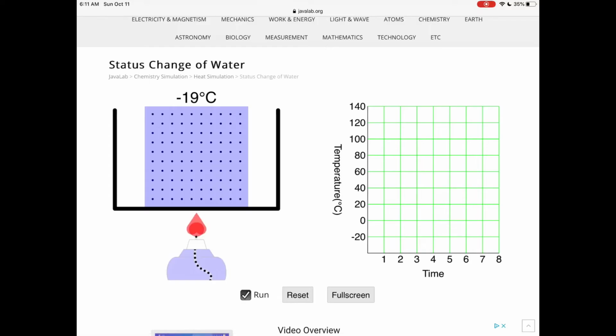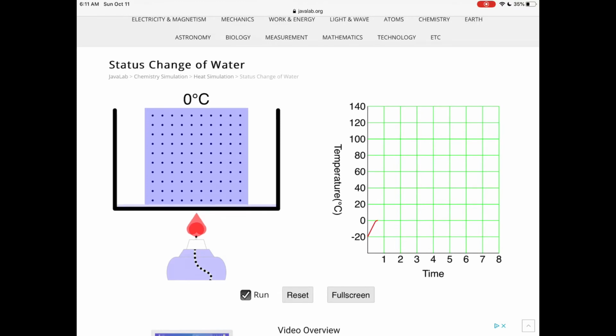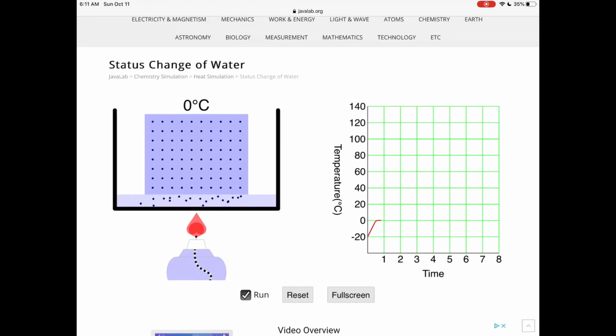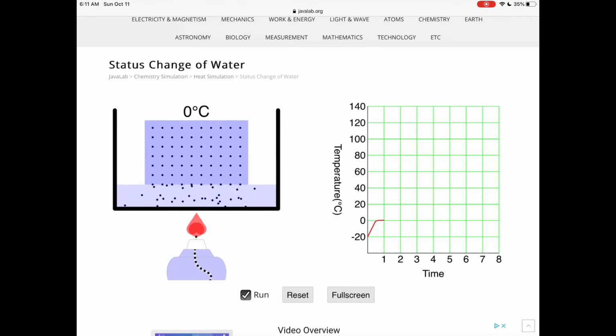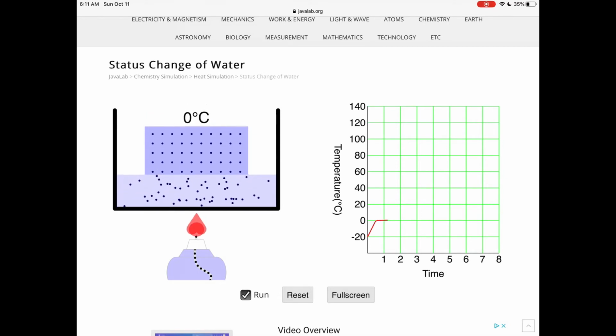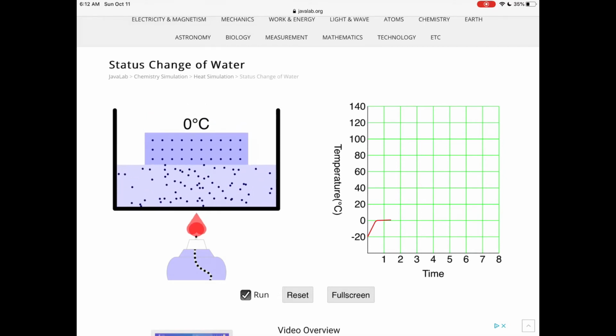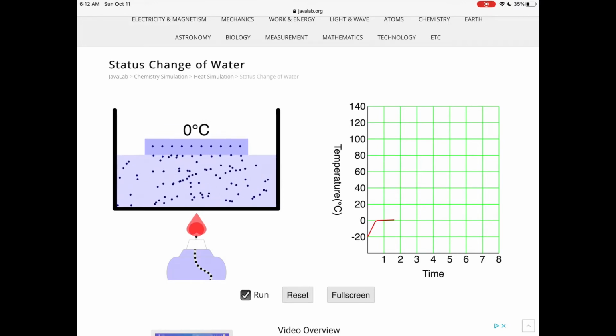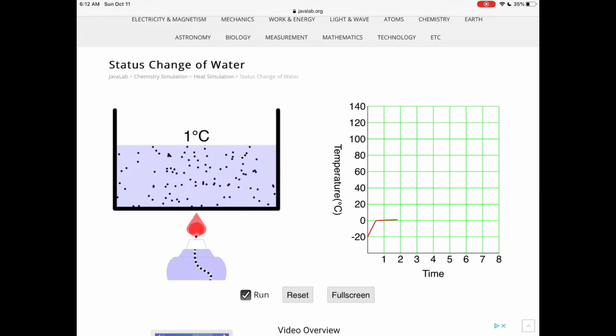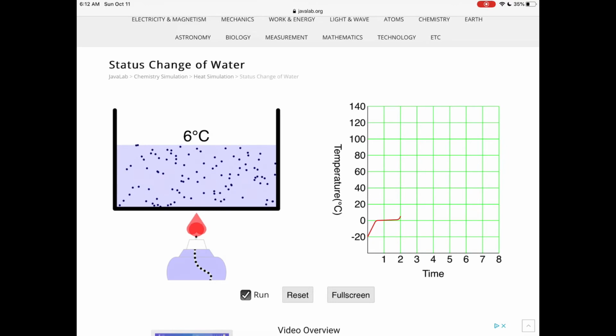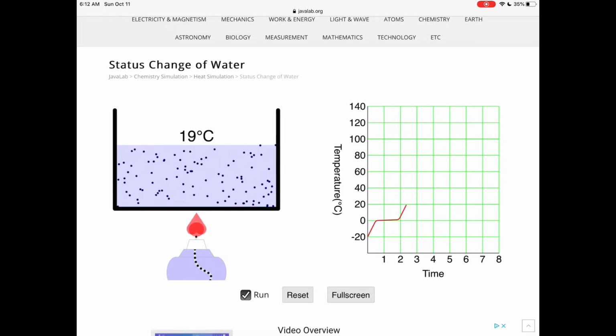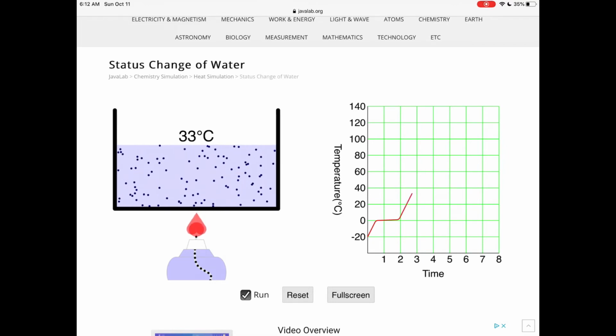Let's review. When you add thermal energy to the ice on the left, the temperature will start to increase until it reaches 0 degrees and it starts to melt, so that solid is becoming a liquid. In that time while the ice is melting, you'll notice that the temperature of the water stays at 0 degrees Celsius. Because the ice has melted completely, the temperature will once again start to rise as the average kinetic energy of the particles in the water starts to increase.